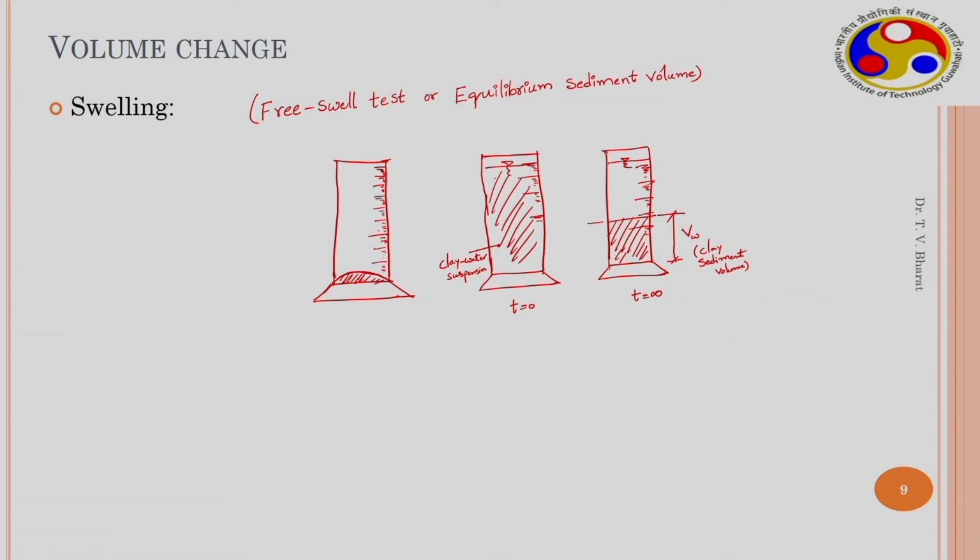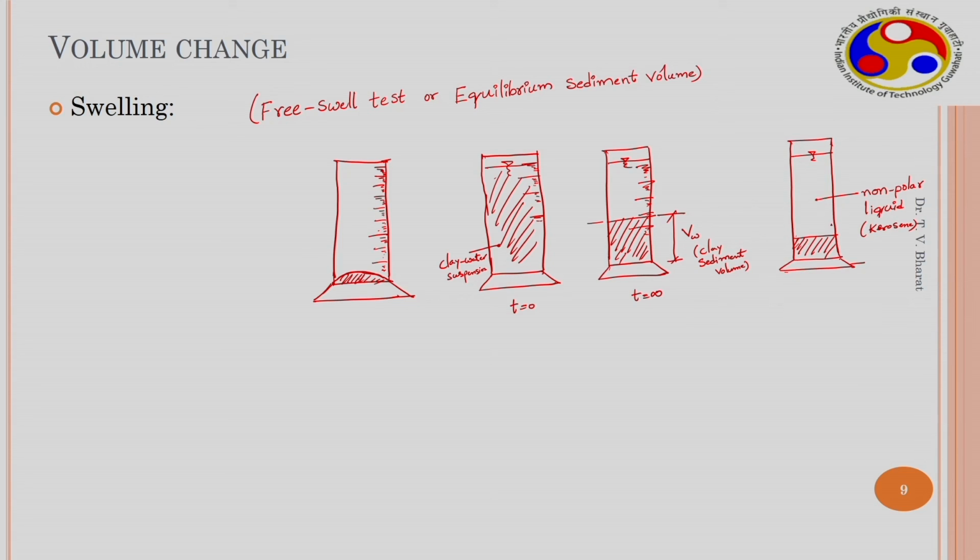So, this can be very clearly understood by conducting another test in nonpolar liquid. Another test can be conducted using 100 ml solution. This is a nonpolar liquid, like kerosene.